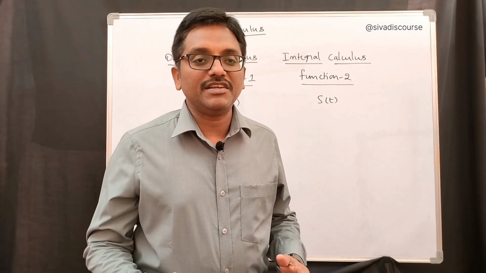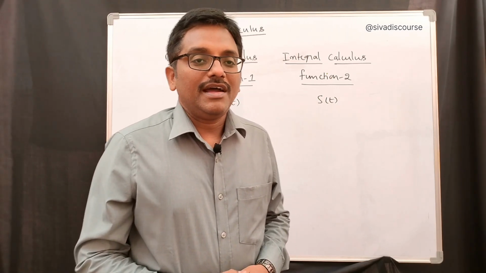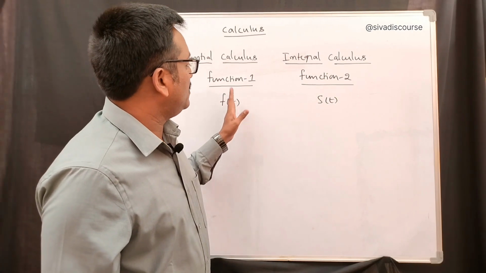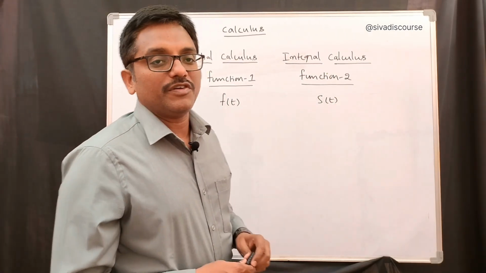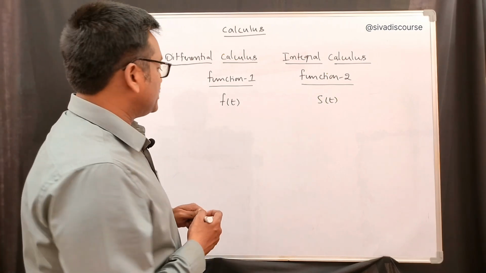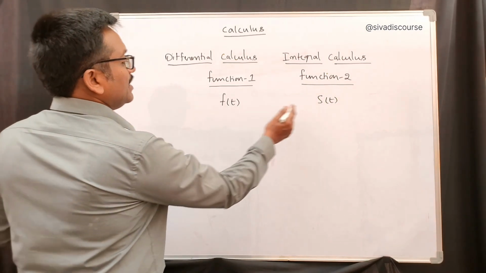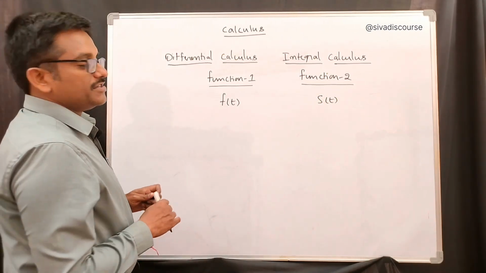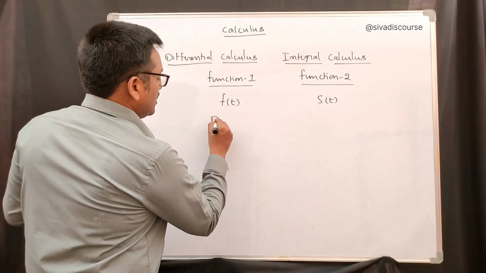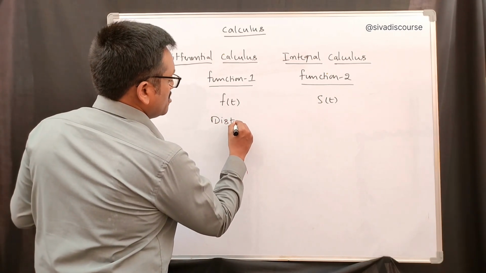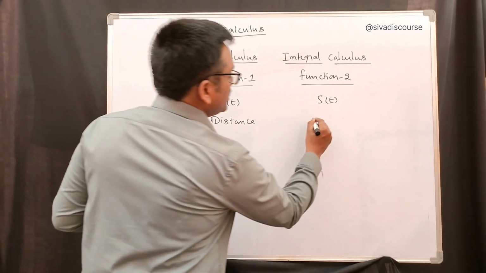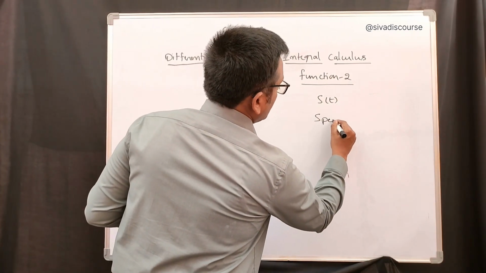Calculus is a mathematical study of change, and calculus means a relation between one function and another function. So here I am writing f of t, which stands for the first function, and s of t, which is the second function. Let us suppose distance is the first function and speed is the second function.